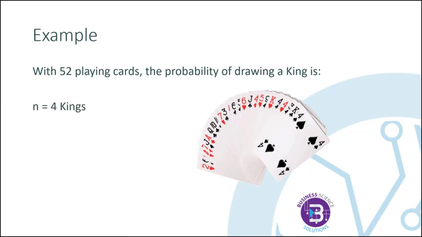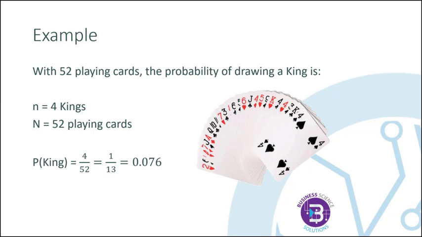We know there are 4 kings in a standard deck of playing cards, one for each suit. Then there are 52 total playing cards in the deck. Therefore, the probability of drawing a king is 4 over 52, which reduces to 1 over 13, which gives a probability of 0.076.